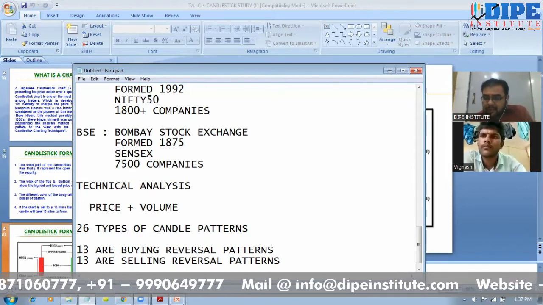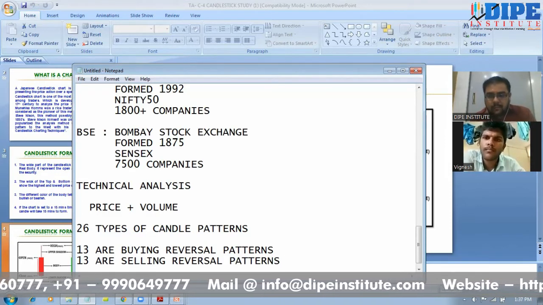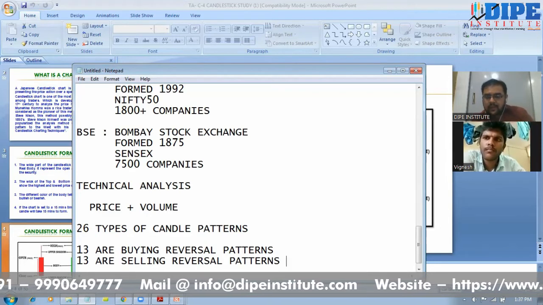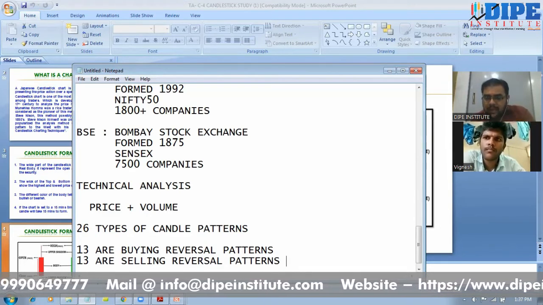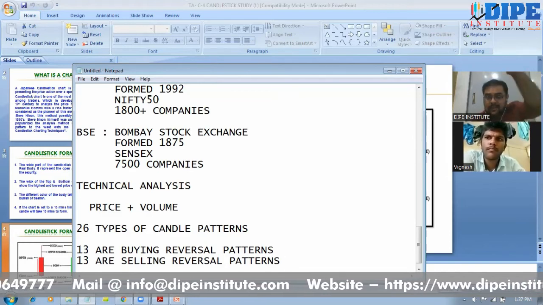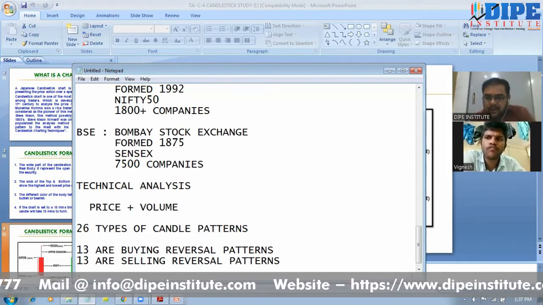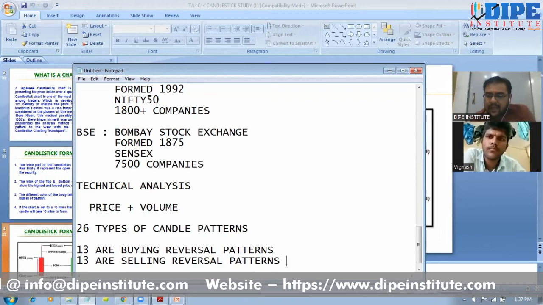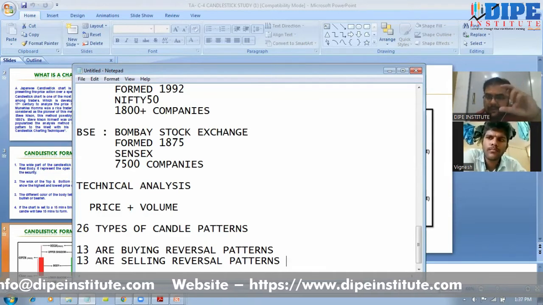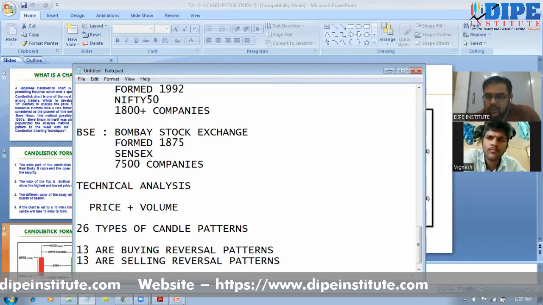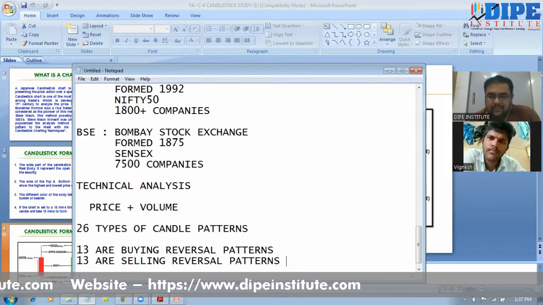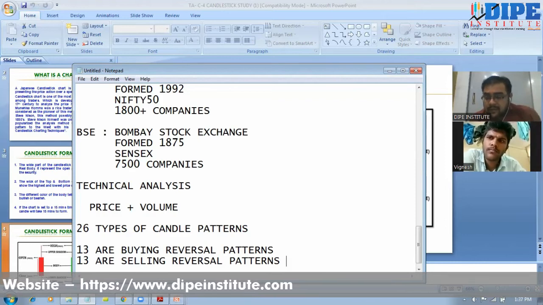So actually in trading, that reversal point knowledge is very important, because this reversal point gives you the right timing from where you can enter the market. Because if the market is at lows and you buy at a particular reversal point and then the market starts to come up, that is the best point to enter the market, right? You will get the maximum profit. But if the market is already at the highs and then you are buying it, your risk is very high but the reward becomes low, right? So timing basically is everything. Reversal point identification is very important. So these patterns help guide you to understand the reversal point.